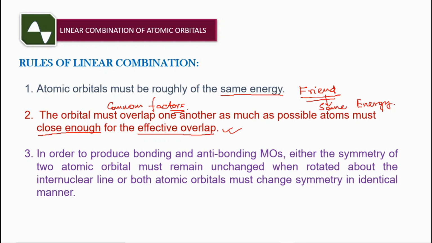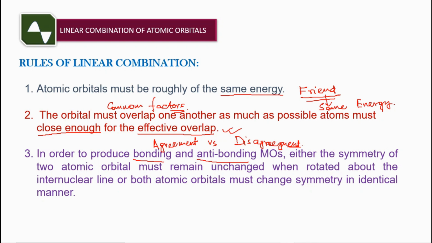Again come to the friendship. You have common matters to discuss between you and your friend. Then you will have some disagreement with each other also. Everyone has this. So if the disagreement is more than the agreement or common factors, then there is some problem. So there will be bonding as well as anti-bonding.